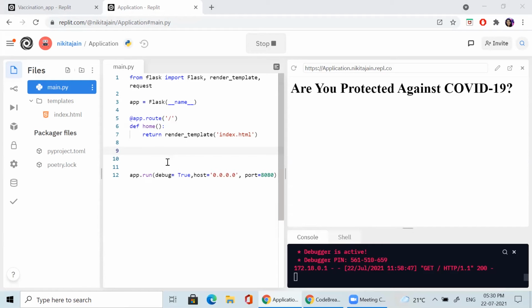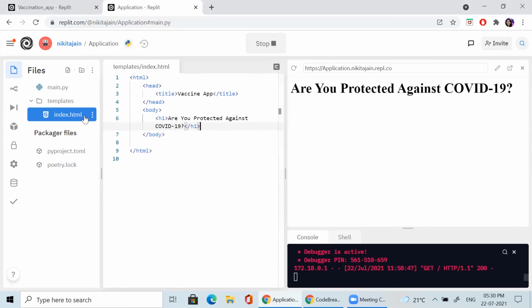So quickly, everyone is writing the code, so I will give you an introduction. Here I have used the Flask framework for writing the code, and we are integrating HTML. I created a small page with the heading: Are you protected against COVID-19?